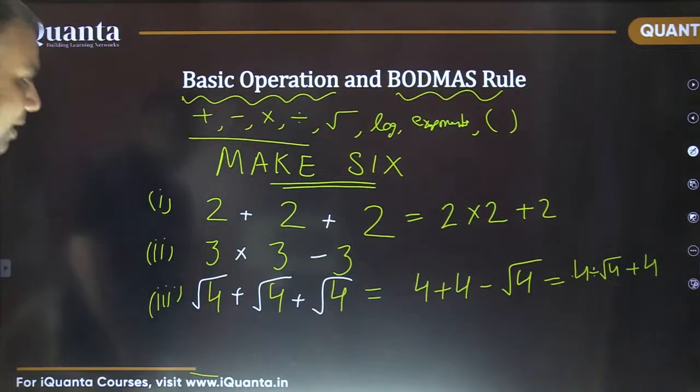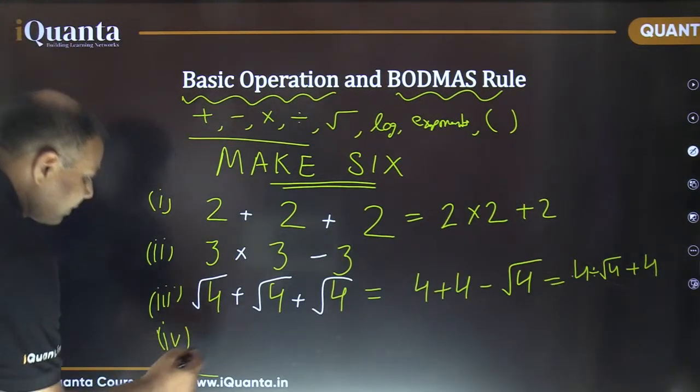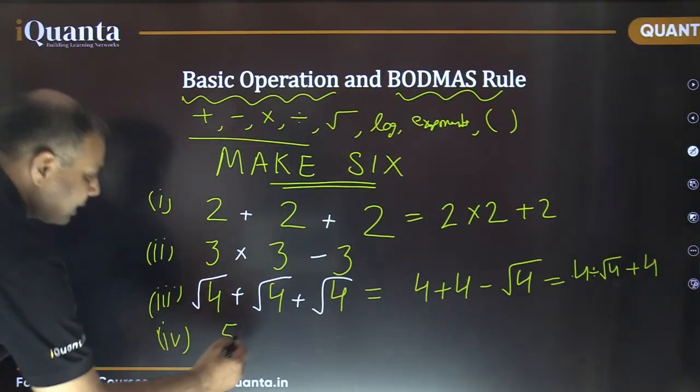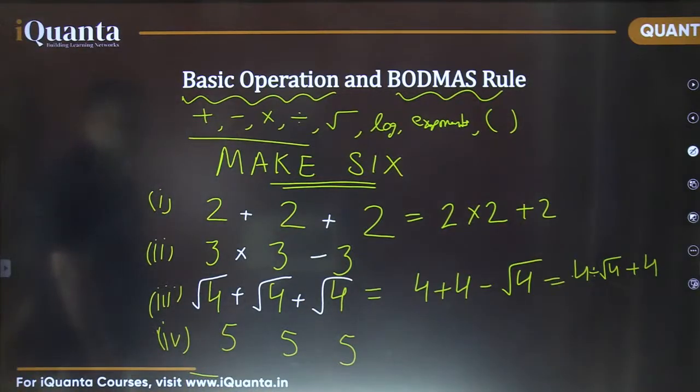Okay, before we end this exercise, let's do one more part, the fourth one. This time I'm giving you 3 numbers and each number is 5. Can you make 6 now? Our target is the same.